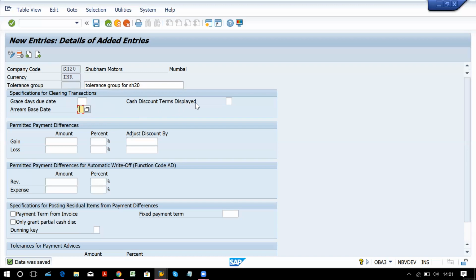Cash discount terms displayed. If you're giving some cash discount on some terms, like if the customer pays you within 10 days, you will give him 10% discount; if he pays within 20 days, you will give 5% discount. You can display these terms over here, which term is going on, first term, second term, or third.